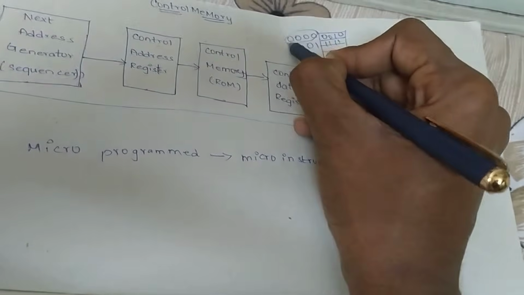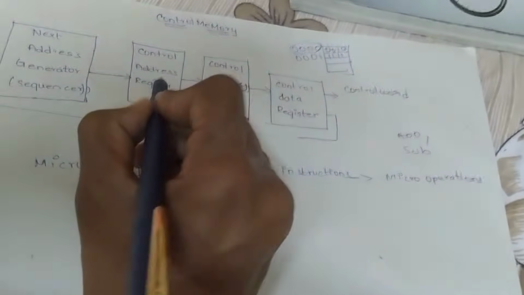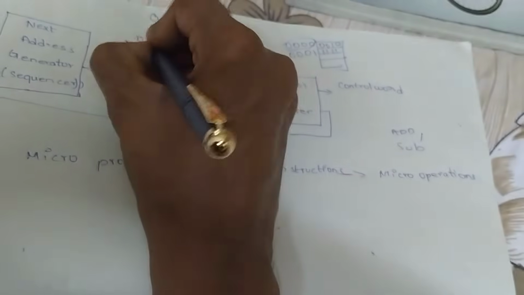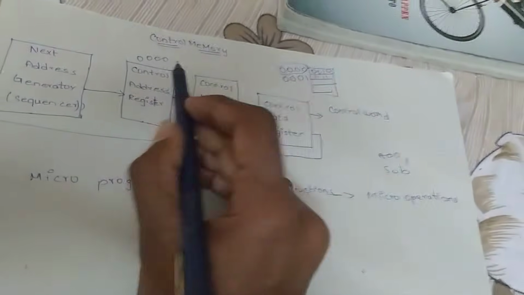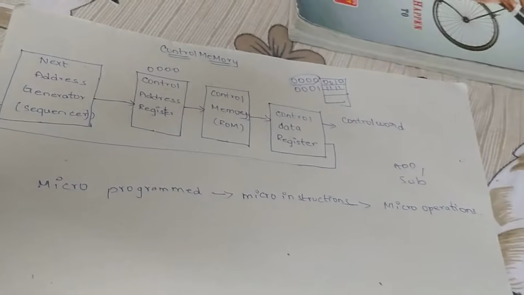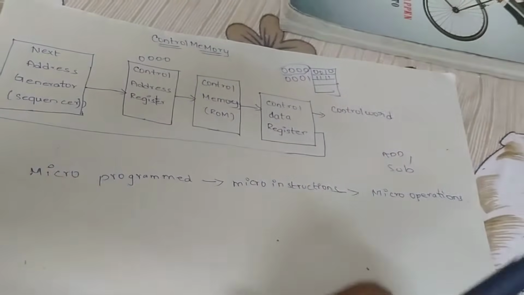This address is held by the control address register. The control address register is nothing but it holds the address of the instruction.